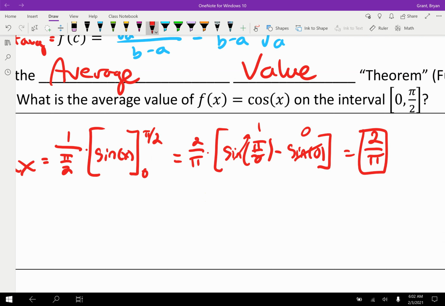Think of pi, we can go engineering status, think of pi as approximately 3. 2 divided by 3, 0.666, somewhere around 0.666. And we were honestly approaching that on our graph, right? When we had added up 5 values, we got 0.6 something. So not too much of a shock, though. So yeah, the average value, if you were able to add up all the values there, would be 2 divided by pi.